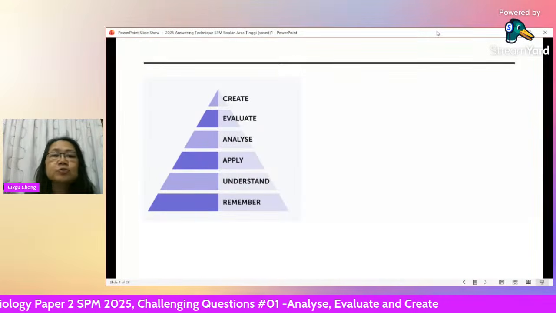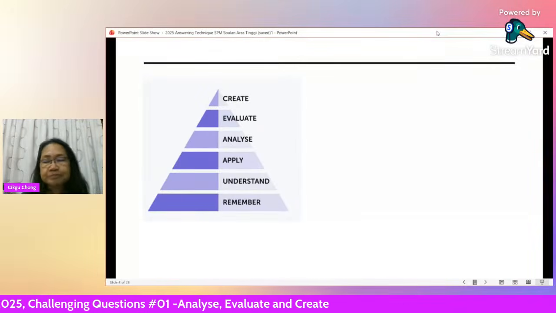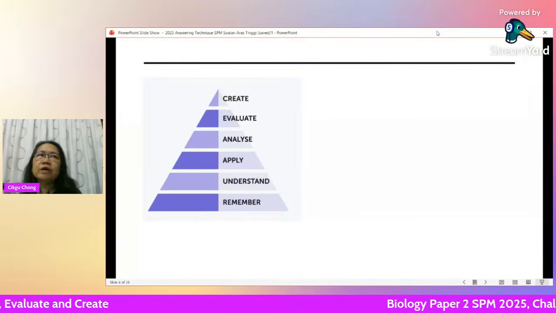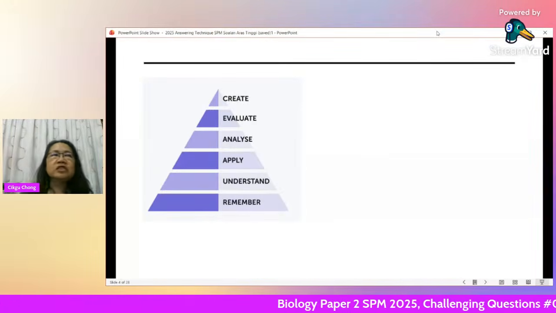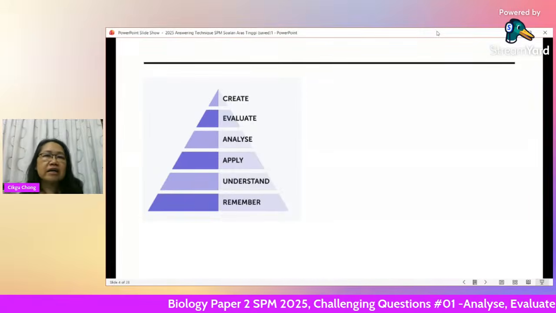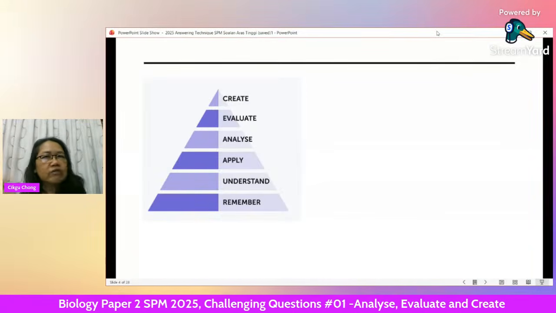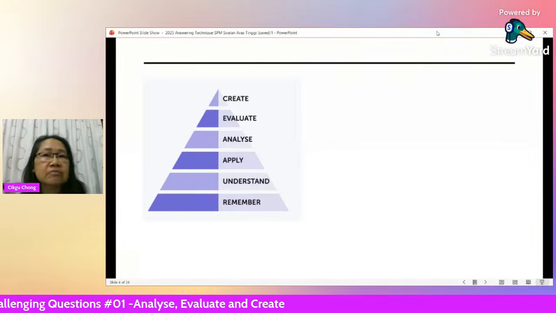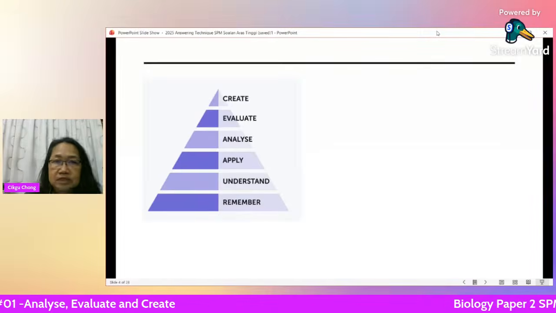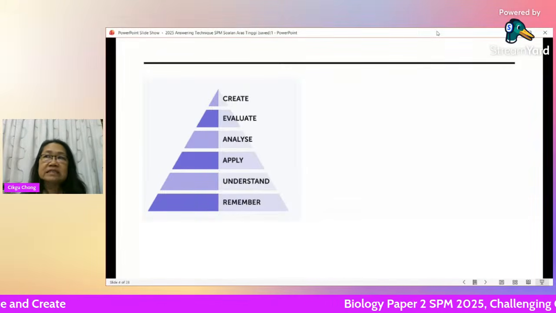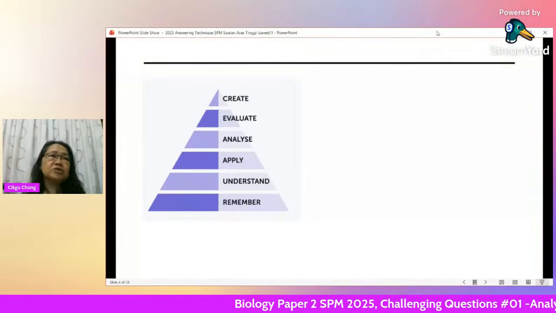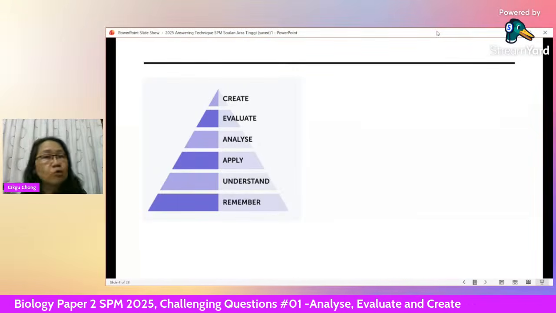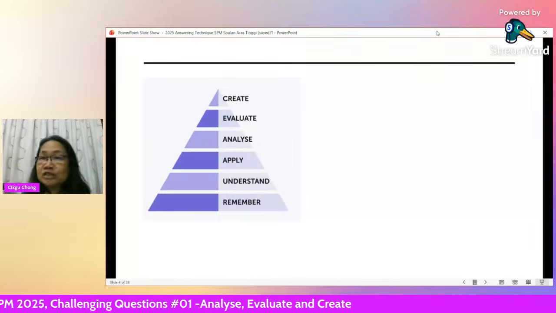The easy ones would be like remembering. For example, at the lowest level, they ask you, what is the name of the process whereby water diffuses into the cell, without using energy, from a region of high water potential to a region of low water potential? This asks you for the name. You need to remember that it is osmosis. So remembering is an easy question because you just need to know the name. That's all. It's a very easy question.